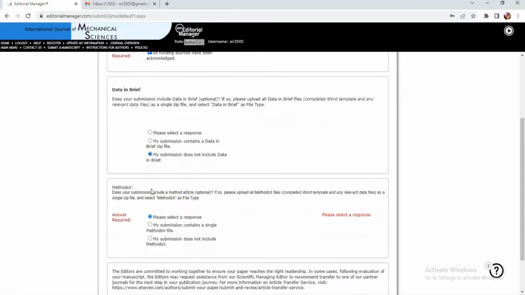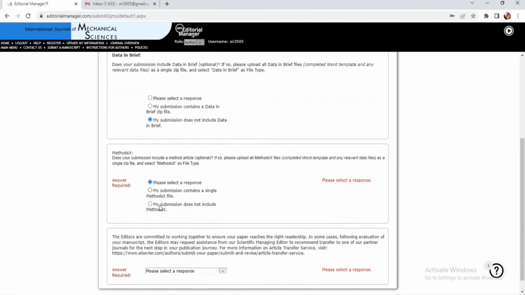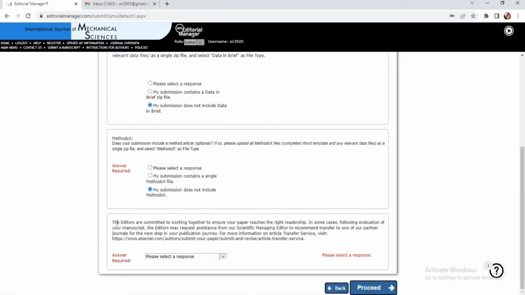Clear. The next is method X file. I'm not uploading any method X file. So let me select this one. My submission does not include any method X file. Okay. The next thing. The editors are committed to working together to ensure your paper reaches the right readership.